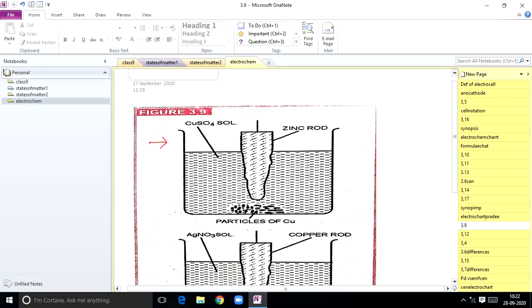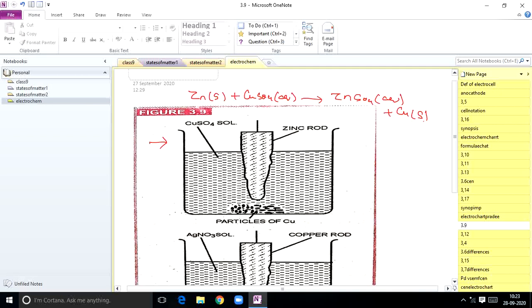So what is the redox reaction that takes place when a zinc rod is dipped in copper sulfate solution? You already know a displacement reaction takes place. You will get zinc sulfate along with copper. At the end of the reaction, copper will be precipitated. You can see the particles of copper in the diagram.